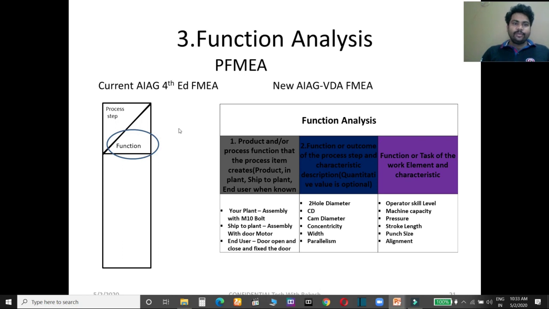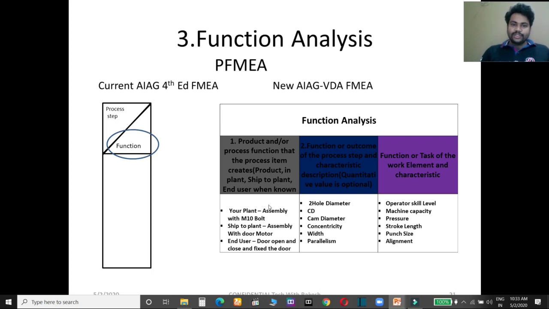Here function has been elaborated in another three columns. One is the product and process function that the process item creates. Suppose your product is, as we have taken, a bike, but you can take anything. What is your product? You can write it here. What is the function of your product in your lab, at plant level, and when you ship it to your customer? What is the function of your product at that customer? You have to also write it here. And what is the function for the end user?